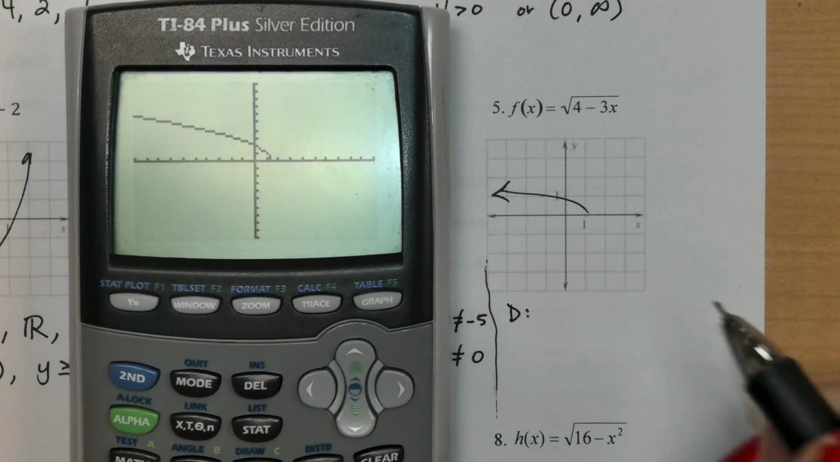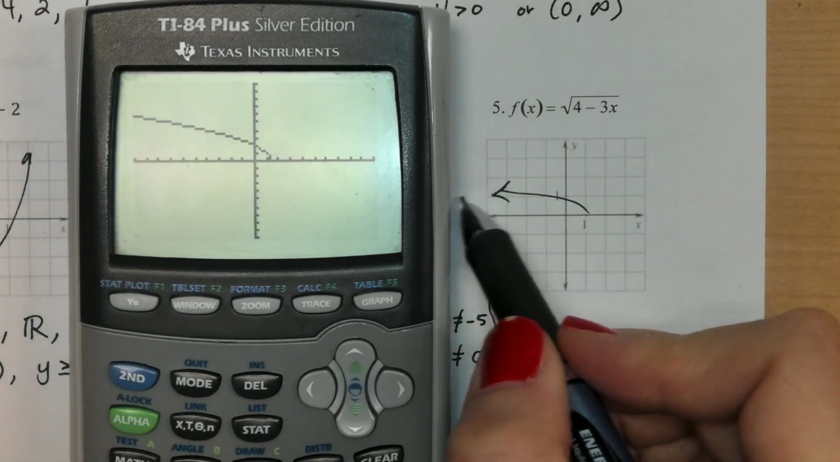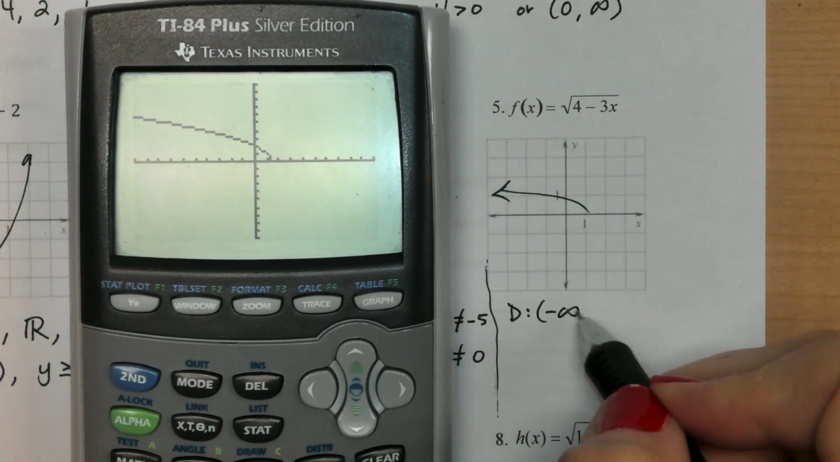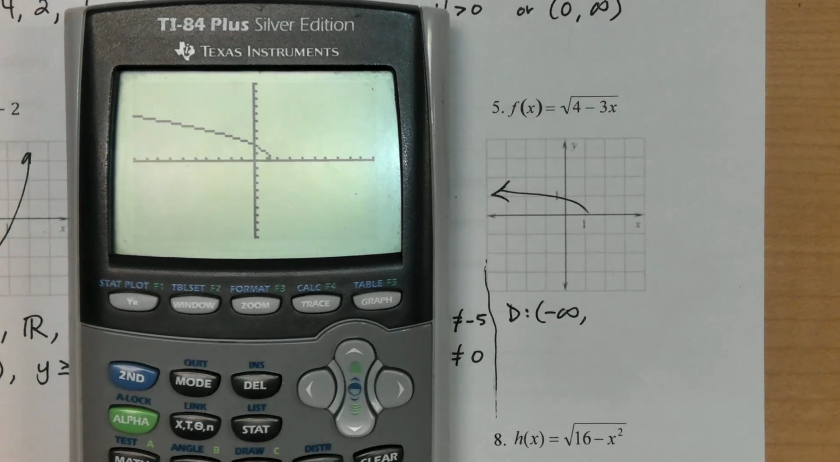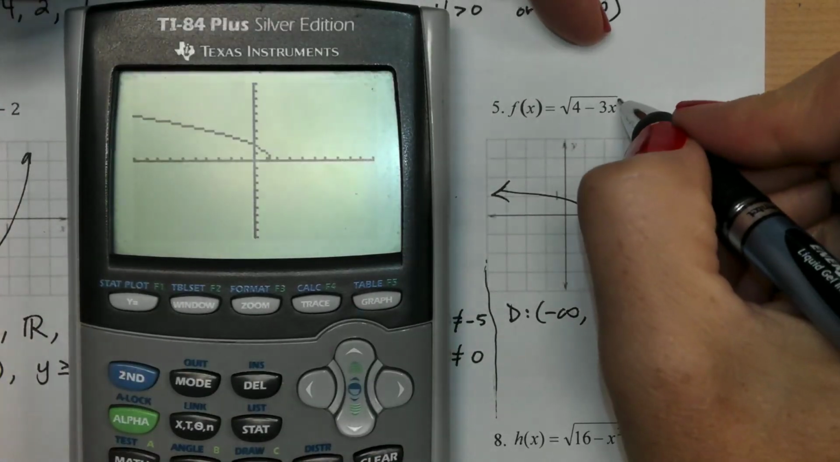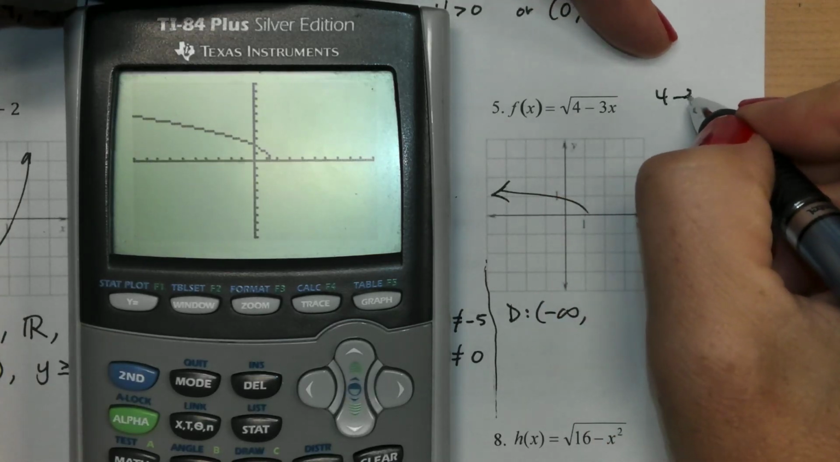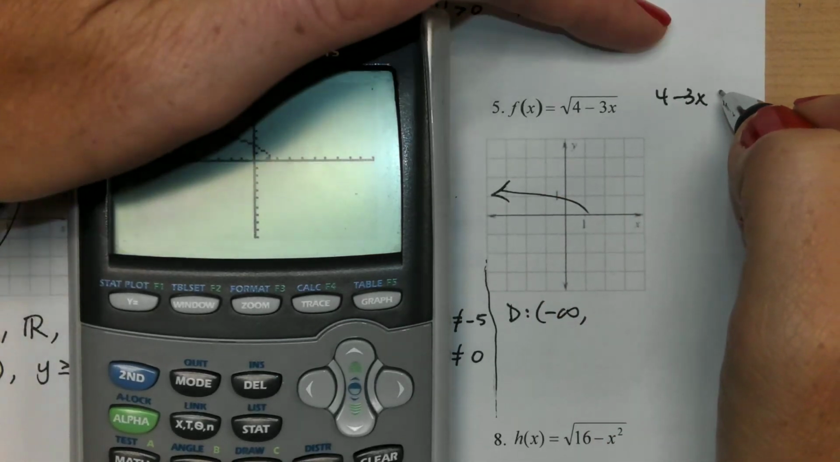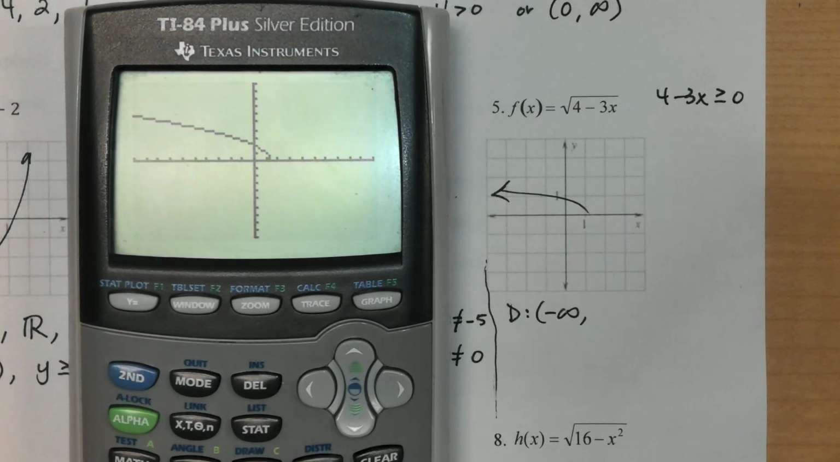Domain is going to be all of my x values. So how far left can I start? That arrow is going all the way out and to the left, so that's negative infinity. And now we need to figure out where it's going to stop. One way to figure that out is to just take what's inside of here, 4 minus 3x, and set it greater than or equal to 0.